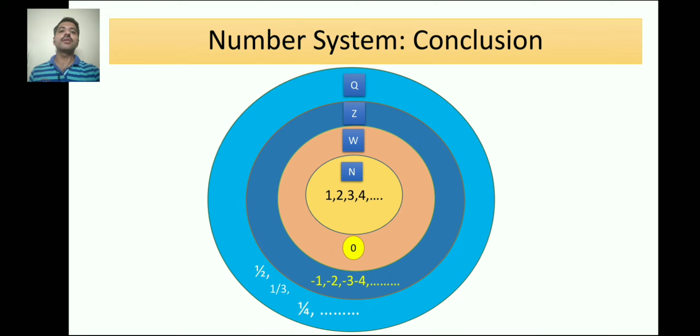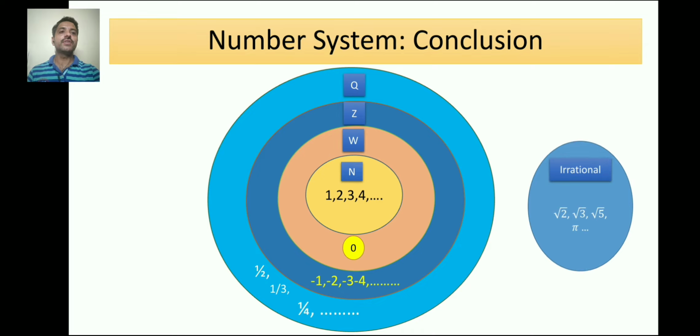And if I include all the fractions between these integers, it became the set of rational numbers. So the set of rational numbers is the highest set containing all these, and if you have this picture in your mind, you can easily see that all the natural numbers are whole numbers, all the whole numbers are rational numbers, all the integers are rational numbers, and so on. You can answer anything if you have this picture or these circles in your mind.